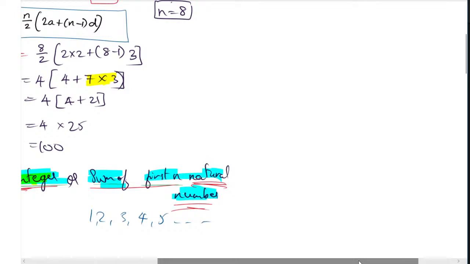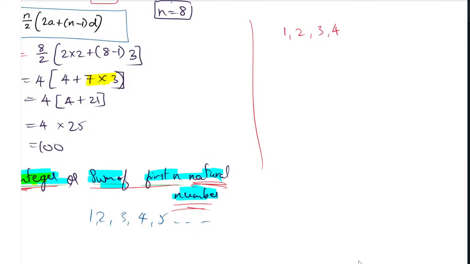The formula to find this one: here the numbers are 1, 2, 3, 4. It is a continuation of natural numbers. So here the a value will become 1, because the first number is a, and the d value is nothing but a2 minus a1. So a2 means 2 minus 1, and 2 minus 1 is 1.